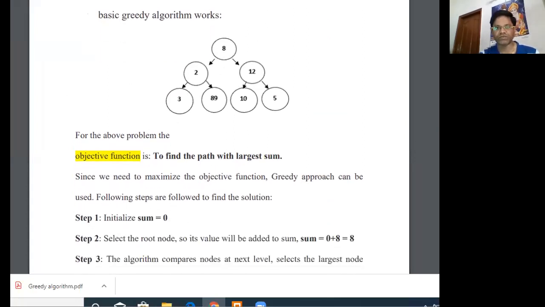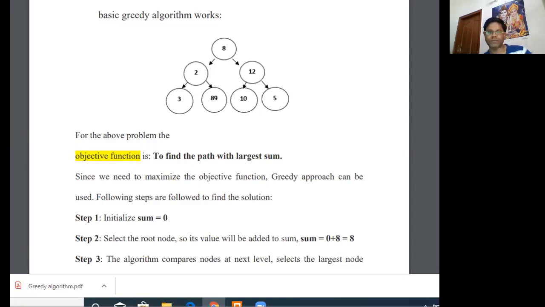Here you will see a binary tree where 8 is the root of the tree, 2 is the left child, 12 is the right child, and further the leaf nodes are 3, 89, 10 and 5. Suppose for the above problem, you have to find the path with the largest sum value. Here our objective function will be to find the path with the largest sum, and since we have to find the largest, the maximized function will work here.